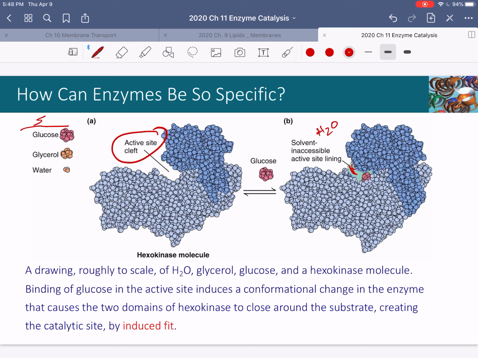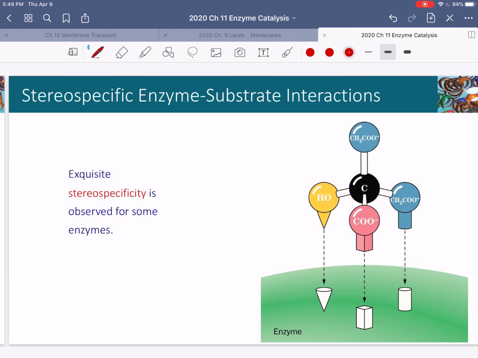Okay, so yes, these other molecules are smaller than glucose, but they don't bind with the same specificity, so they won't trigger the conformational change required for hexokinase to activate its groups and catalyze its reaction. We call that induced fit, that ability of enzymes to move once their substrate is bound in order to engage all of their groups for that good, precise fit, so that they are specific for one and only one substrate.